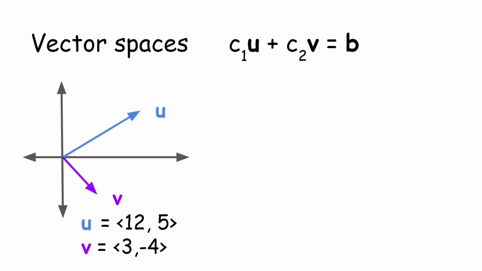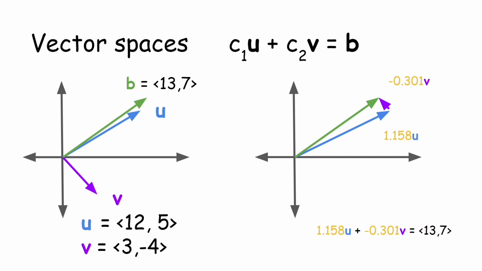But what might not be obvious is, what is the vector space of u and v? These aren't 1, 0 and 0, 1. Will I be able to reach every single point in the coordinate plane? Well, the answer is actually yes. I still can. If I had my vector b again, 13, 7, as it turns out, I could add 1.158 u minus 0.301 v, and it would get me 13, 7. As long as you have some in the x and y direction, you're going to be able to get anything you want with linear combinations of these.